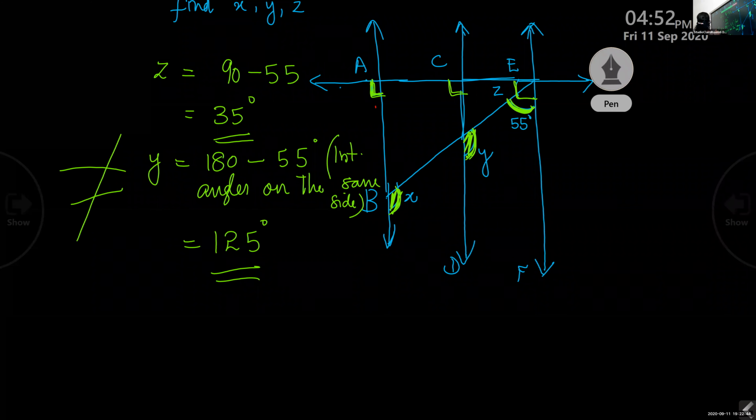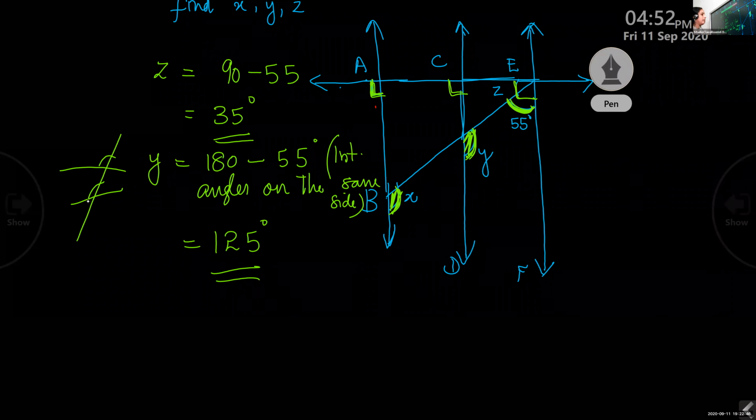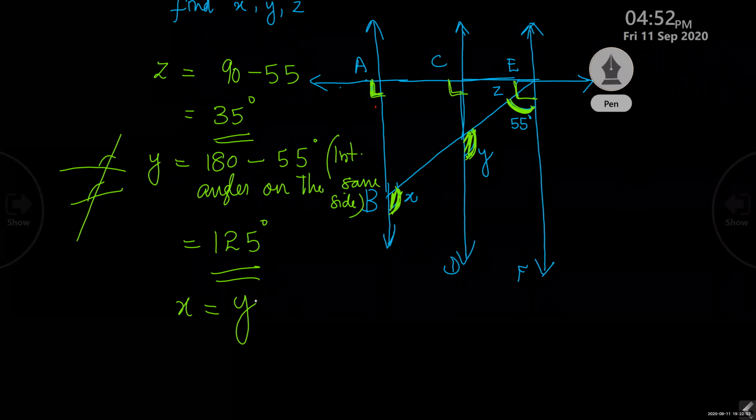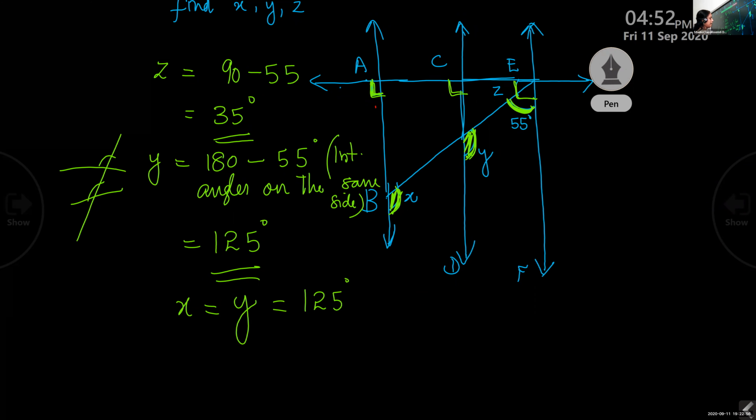Its shape is like this, one like this and one here. So X and Y will be equal, so equal to 125 itself. Reason: corresponding angles.